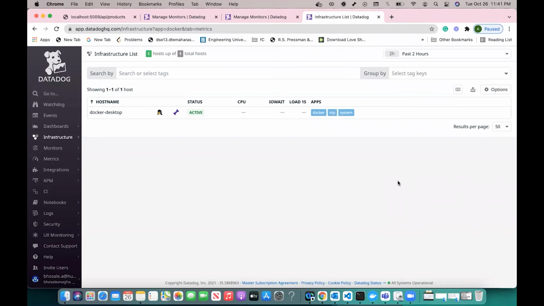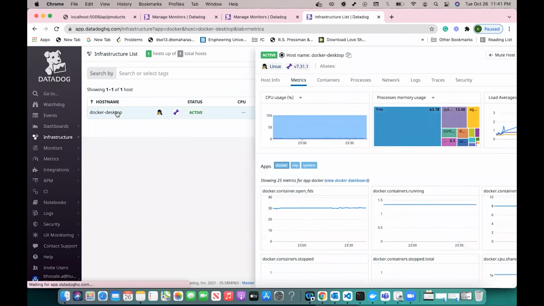Hello everyone, I am Anakha and I'm going to cover three parts in this demo for the Datadog part. The first being infrastructure monitoring. We have the Datadog agent running on my host. This sends the data such as the process metadata and the infrastructure metrics to Datadog. The Datadog agent pushes the data specific to this host. In this case, it will be Docker Desktop.